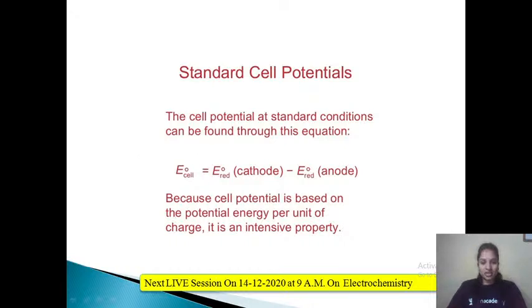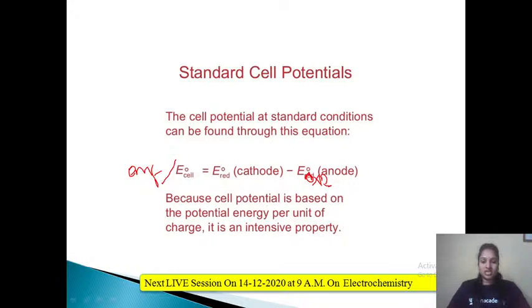It is the same formula: E cell is equal to E reduction minus E oxidation, or else you can call it E cathode minus E anode, or else E right minus E left. Both are the same. E naught cell or even EMF of the cell, both are the same thing. Cell potential, EMF, or electromotive force, it is the same.